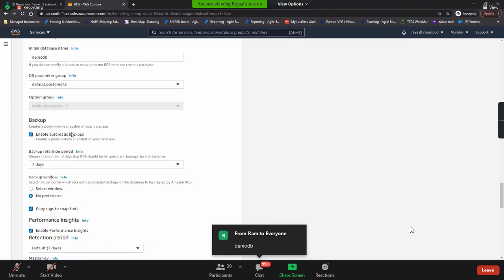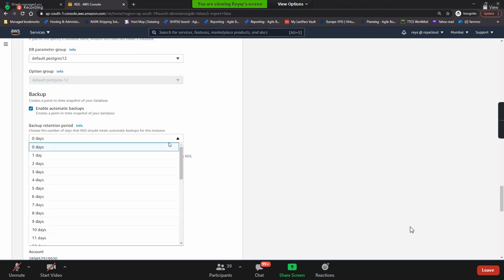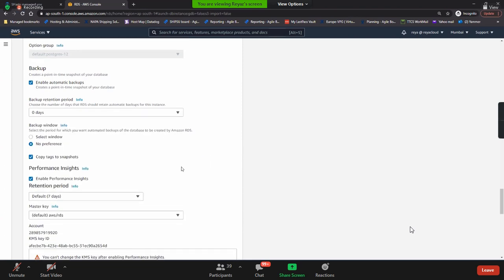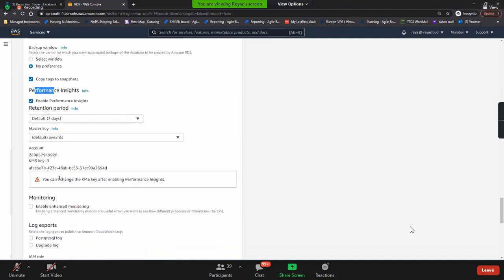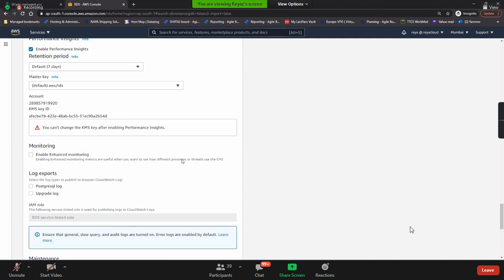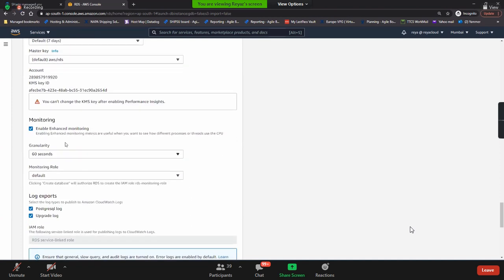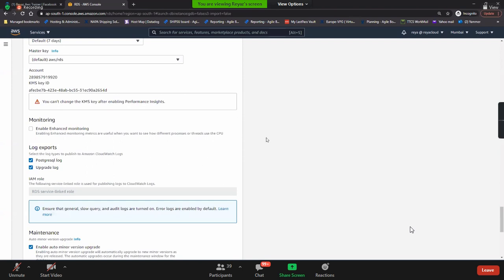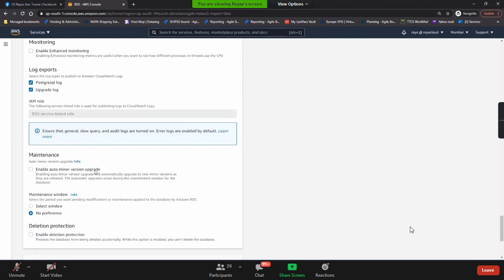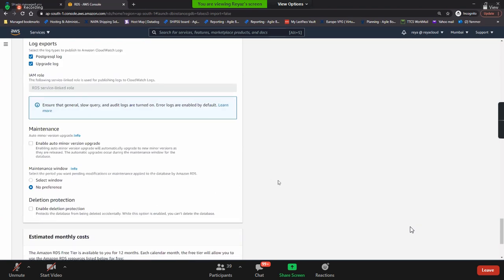I'll enable automatic backup. Retention period, I'll put 0 days so that just in case I forget to delete the database, my backups are not charged. But in a real case, it should be 7 days or however much you want. Performance insights, I'll enable it to show you how it looks. Do you need enhanced monitoring, guys? Don't enable all these things because unnecessarily you will be charged. But I'll show you the logs also. I'll export the logs. Enhanced monitoring will be charged, but you don't basically need monitoring. And maintenance, I don't want any maintenance. And deletion protection is off.